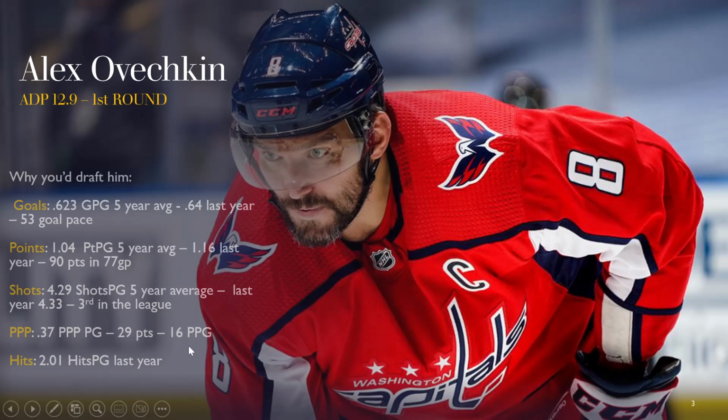Now, you may expect him to lead the league, but obviously last year there were a couple factors. Chris Kreider kind of went off and did his own thing. And then Leon Draisaitl is always up there at the top as well. But that third in the league number, that's kind of what you would expect from Ovechkin. And as I previously mentioned, his hits per game, 2.01, that is a reason to target him.